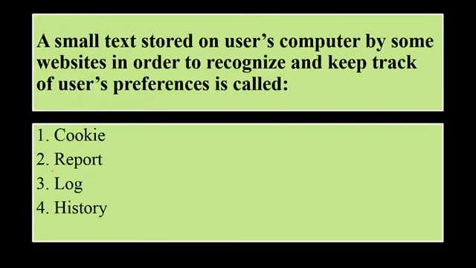A small text stored on user's computer by some website in order to recognize and keep track of user's performance is called cookie, report, log or history.